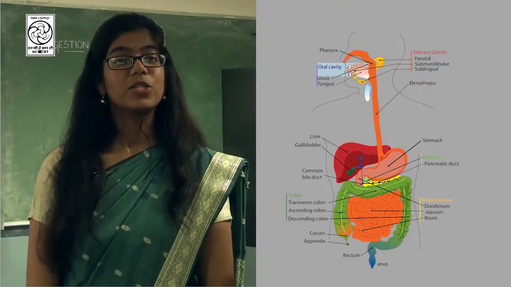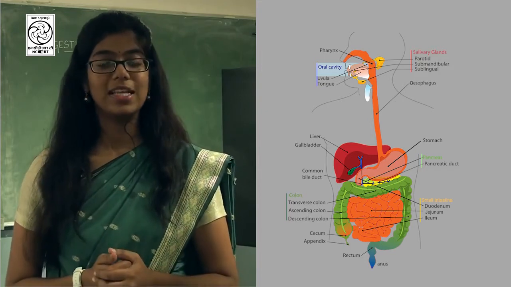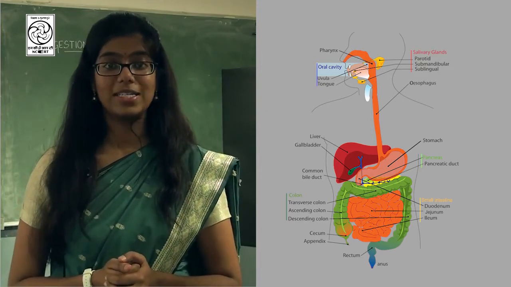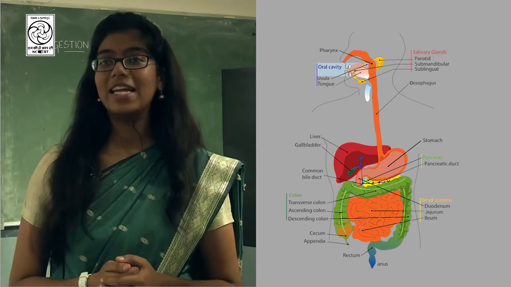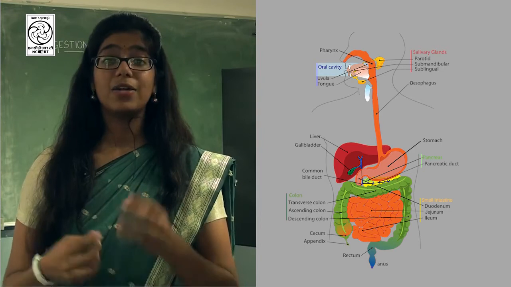Okay, students. So, today we discussed the entire process of digestion and also saw it actually happening through a very interesting activity in which we transformed our solid food.